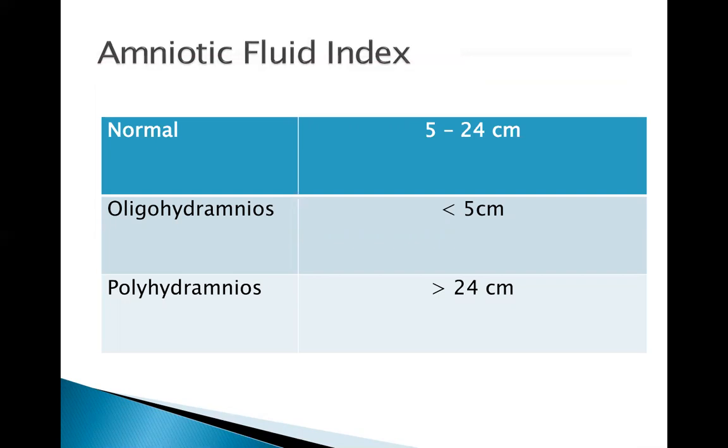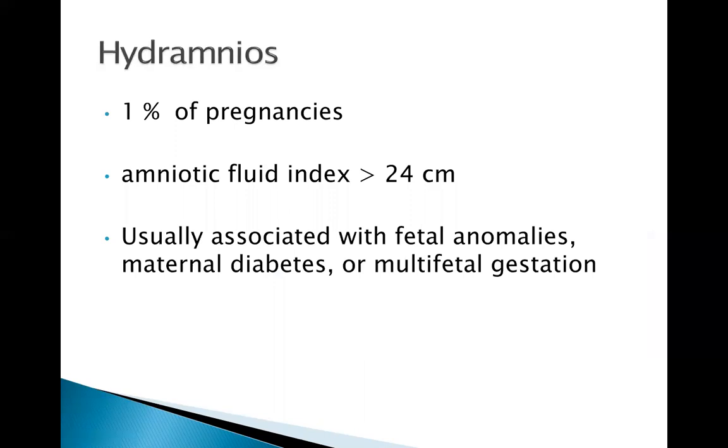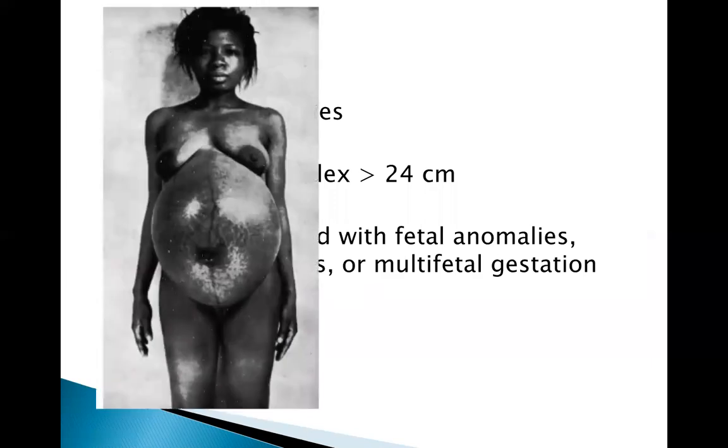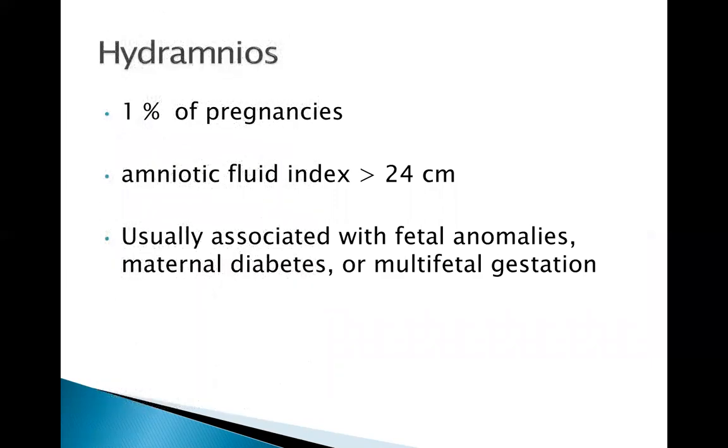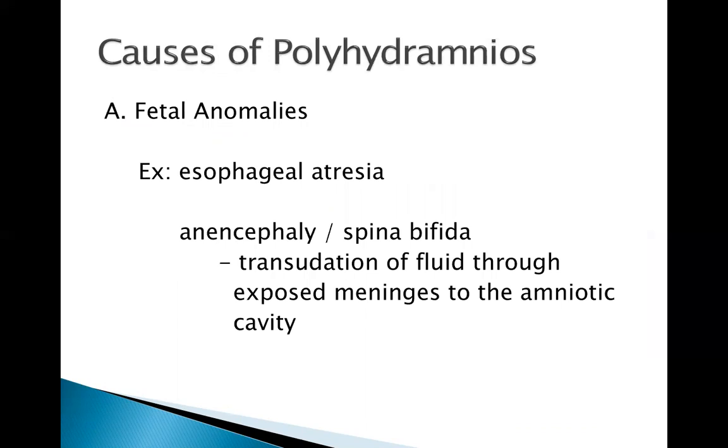Another way to measure the amniotic fluid volume is by only measuring the single vertical pocket. In the single vertical pocket approach, the normal value is 2 to 8 centimeters. Let us now discuss polyhydramnios. There are many causes, but most commonly, hydramnios or polyhydramnios is secondary to a fetal anomaly, multifetal pregnancy, or maternal diabetes. Examples of anomalies that may lead to polyhydramnios are esophageal atresia and neural tube defects like spina bifida. We will just discuss the pathophysiology of these anomalies leading to polyhydramnios during our synchronous meeting.